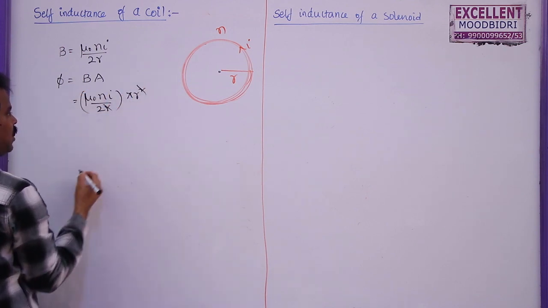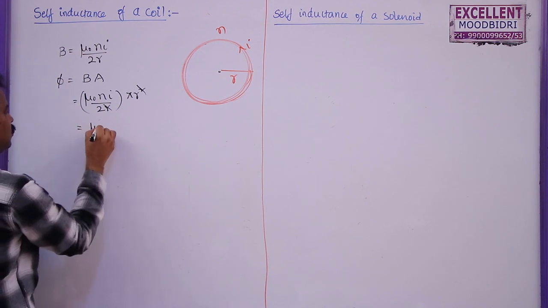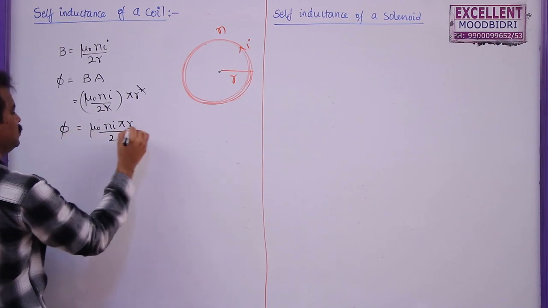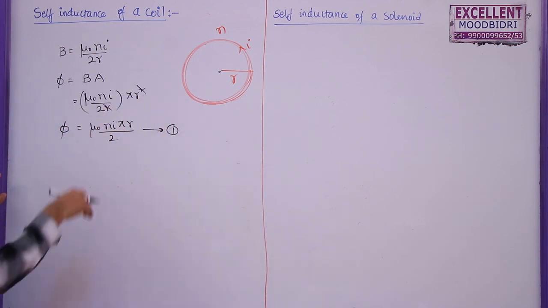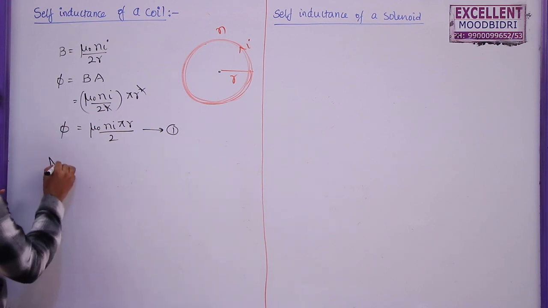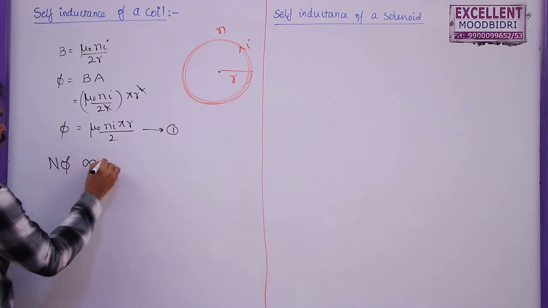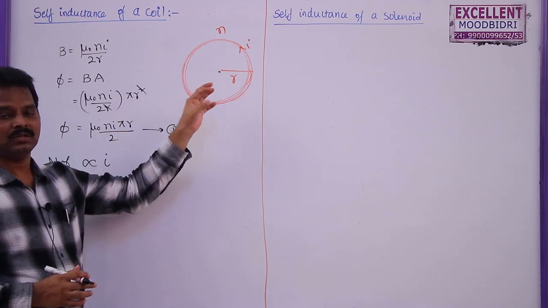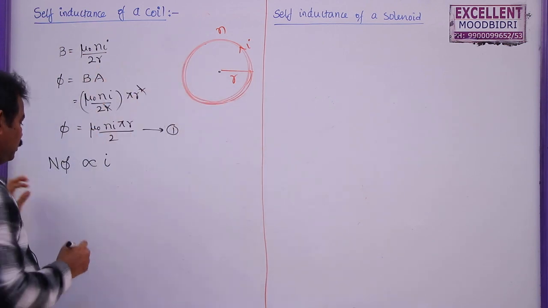Here cancel R and R. So, this will come mu naught Ni pi r by 2. This is the flux passing through this coil due to the current flowing through this one. So, we know that the total flux linked with the coil is directly proportional to the amount of current flowing through this one.